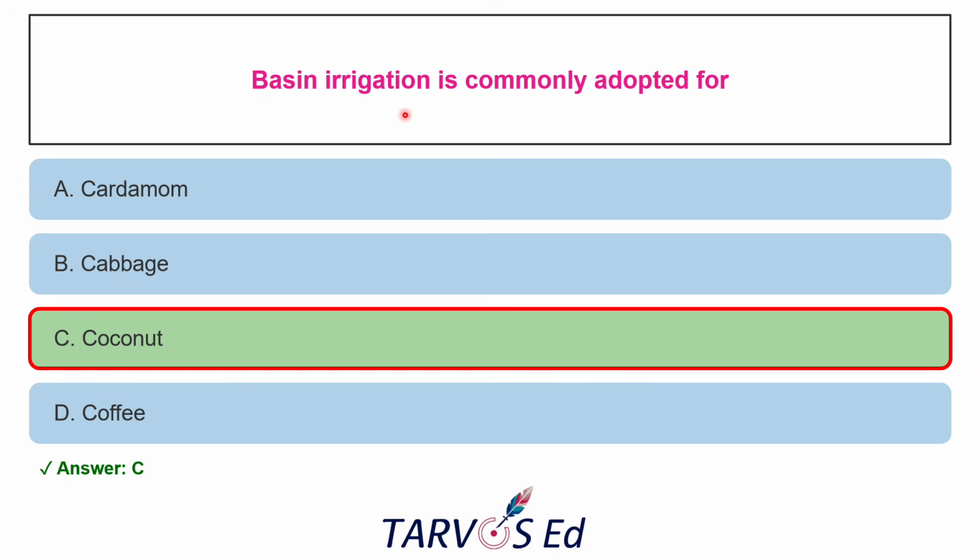So basin irrigation is generally optimum for coconut and also mango, citrus, guava and all, because they are wide spaced trees, so individual watering may be required. Furrow irrigation is generally optimum for potato, cabbage and all. And coffee, tea, cardamom will require sprinkler irrigation, because they grow in sloping land and undulating terrain. If you go for a basin, that will be wasteful.